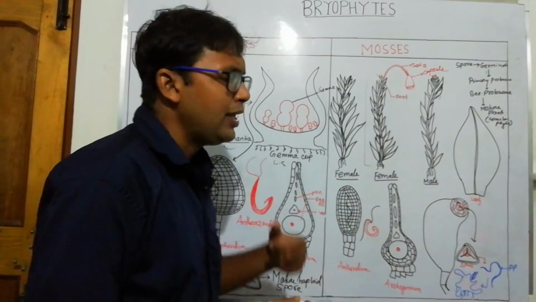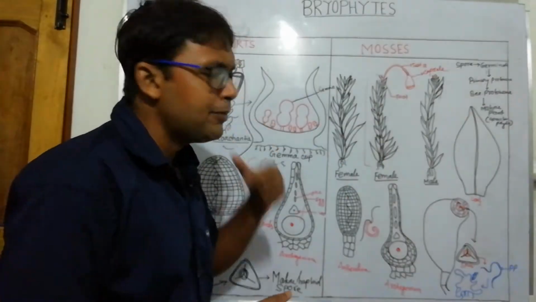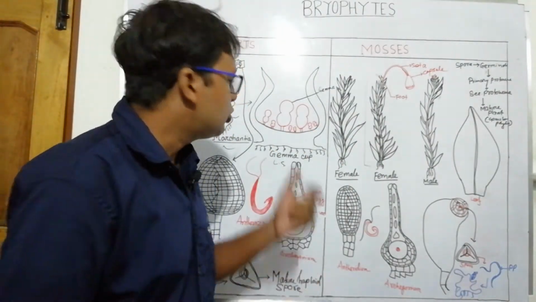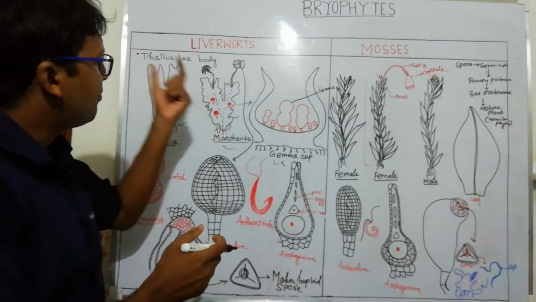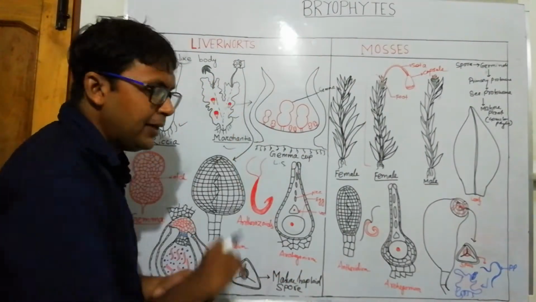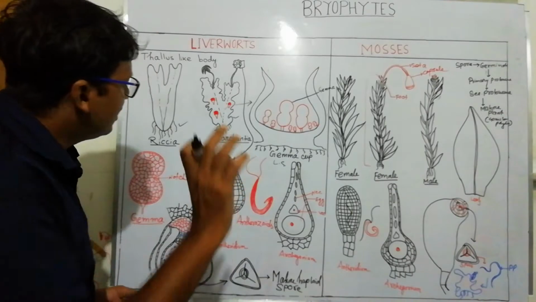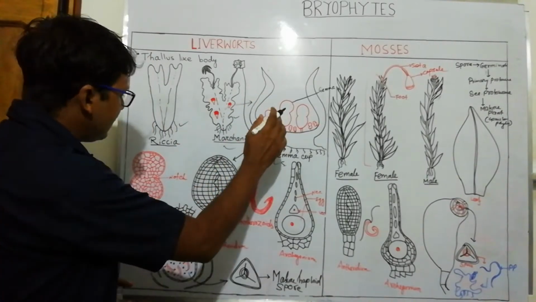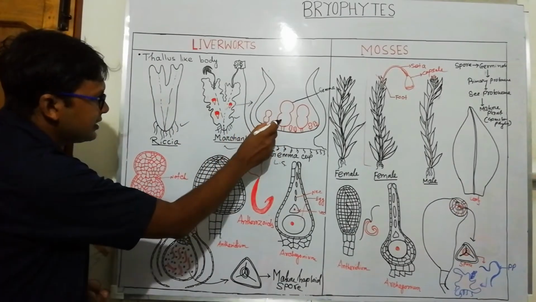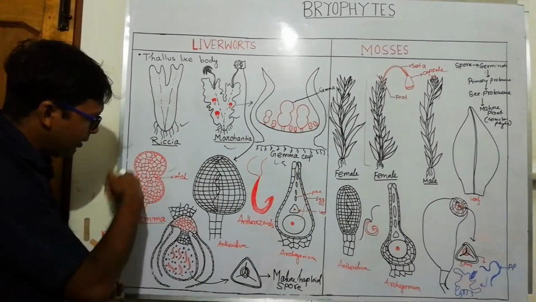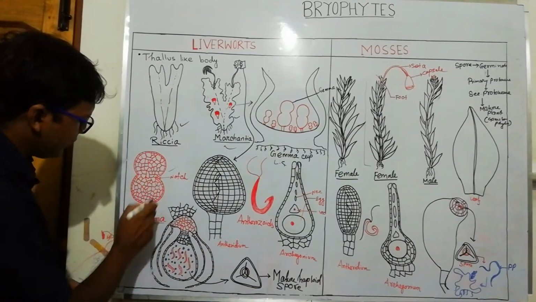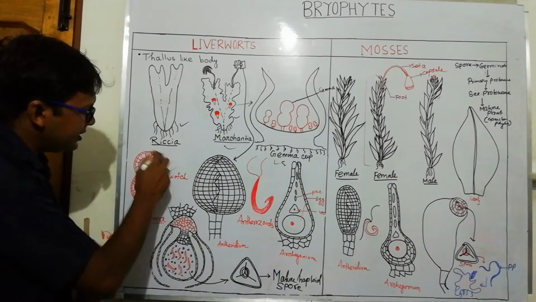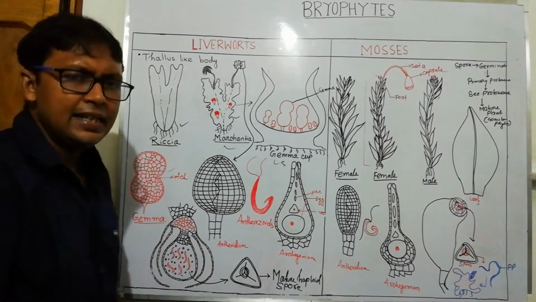The gemma is the asexual reproductive part, and the gemma germinates to produce a new gametophytic body. So gemma and vegetative part, that is fragmentation. If the vegetative body is fragmented, then from that fragmented part a new individual will be produced. So this one is important. This gemma structure is a dumbbell-shaped structure with a stalk and notch, and from this area the new body is developed.